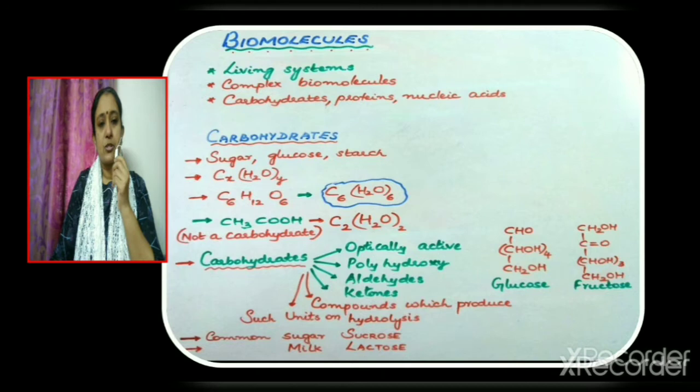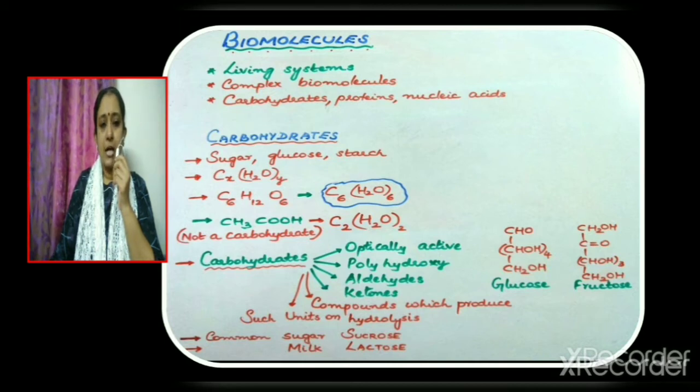Carbohydrates are produced by plants. Some of the carbohydrates are cane sugar, glucose, starch, etc. Earlier, carbohydrates were represented by the general formula CxH2O y times. So, if we take for example glucose, that is C6H12O6, it can be written as C6H2O 6 times. Therefore, glucose, a carbohydrate, fits into the formula CxH2O y times.